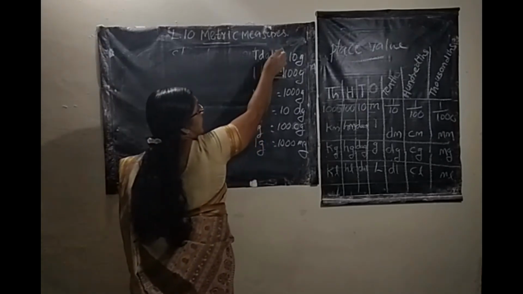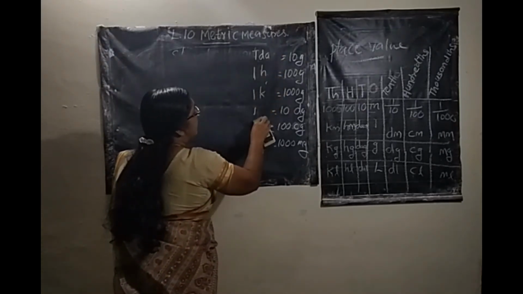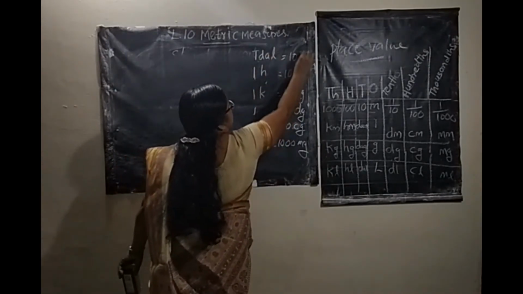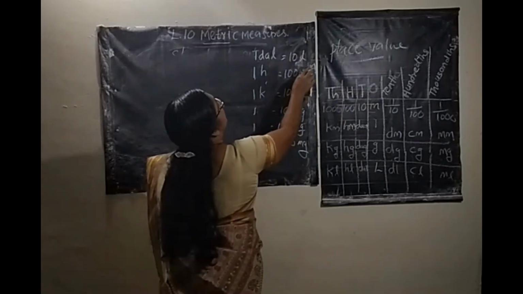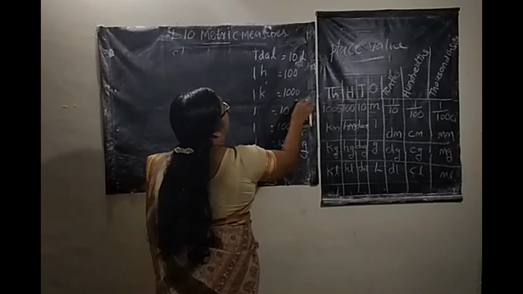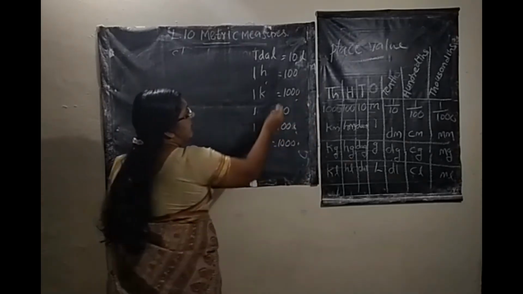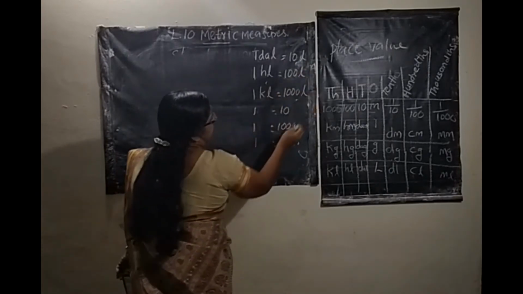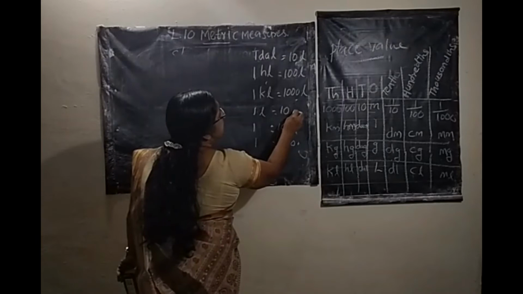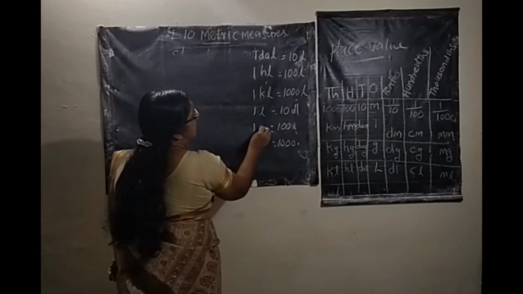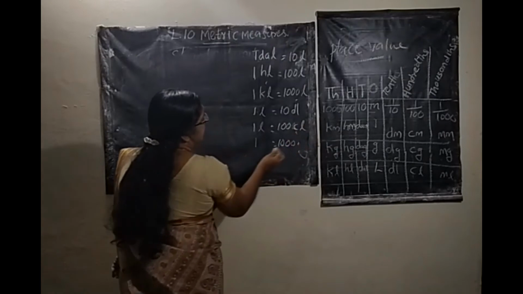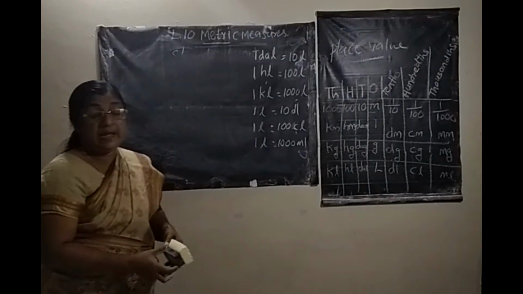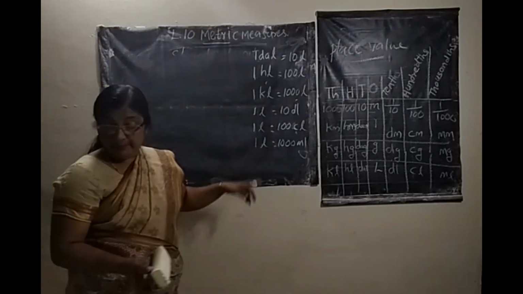Then for the unit of capacity, here instead of gram you write liter: 1 decaliter, 10 liter, 1 hectoliter, 100 liter, 1 kiloliter, 1000 liter. 1 liter, 10 deciliter, DL, 1 liter, 100 centiliter, CL, 1 liter, 1000 milliliter. Study this well.